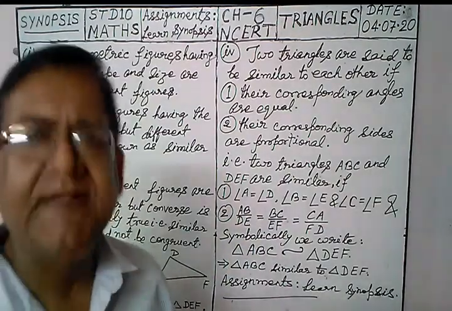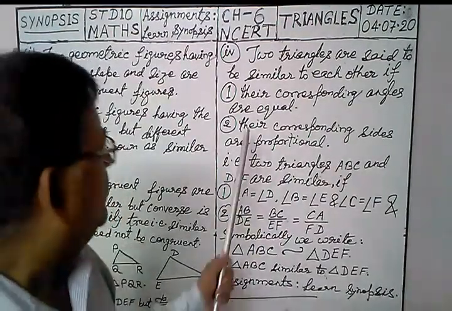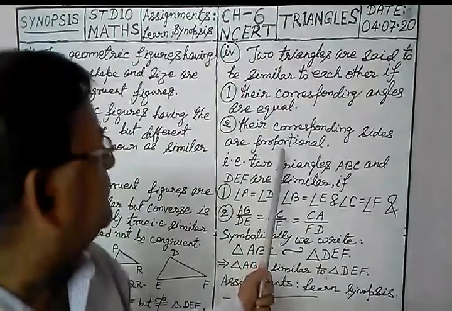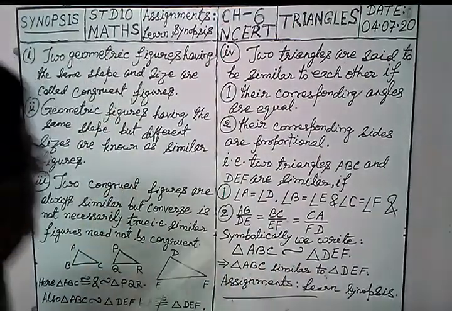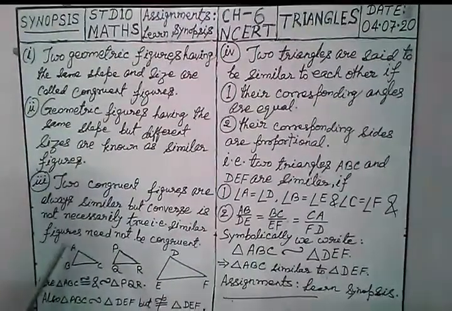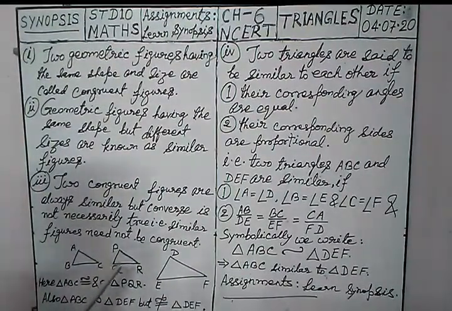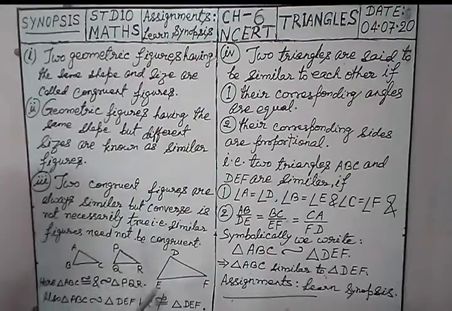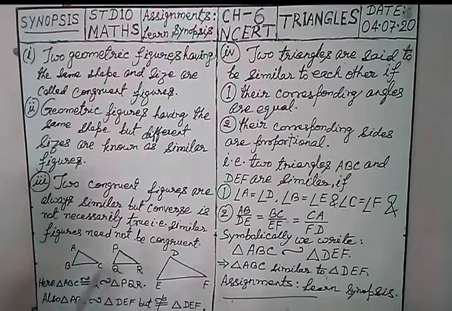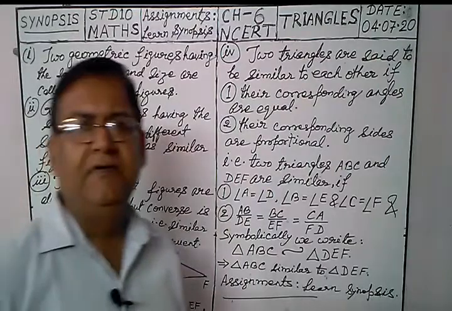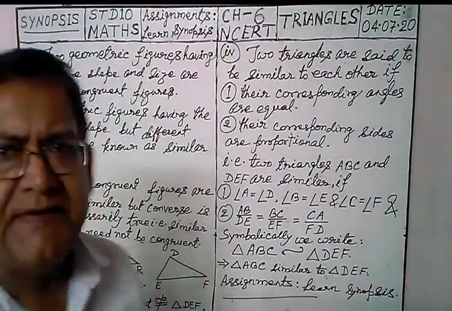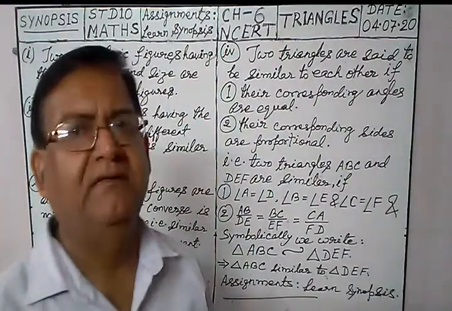Now coming to the second criteria. Their corresponding sides are proportional. Their corresponding sides are proportional, means AB upon DE must be equal to BC upon EF, equal to AC upon DF. Means corresponding sides must be proportional.